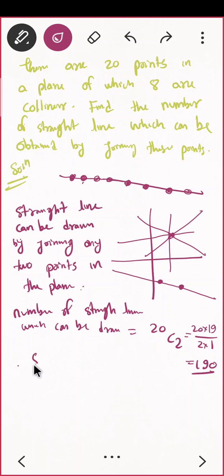There are 8C2 pairs of points जिनसे कितने फॉर्म होंगे स्ट्रेट लाइन? That is 8 into 7 upon 2 into 1. So there are 28, जो मैं एक्स्ट्रा काउंट कर रहा हूँ इस केस में, समझ रहे हैं? In this 190 I am counting 28 more lines which are forming just a straight line. So what will be my final number of straight lines? Can somebody tell me?